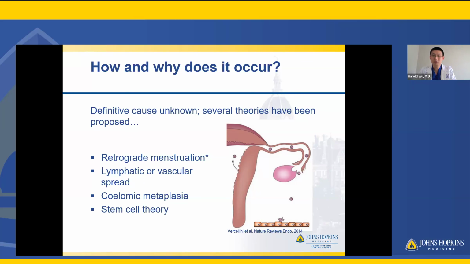So lymphatic and vascular spread has been described, as well as coelomic metaplasia, which is basically just a fancy medical term for when the cells in the lining of the pelvis or other organs can then change into endometriosis cells, or even the stem cell theory, right? So stem cells in the bone marrow or other tissues can themselves change into endometriosis cells as well.